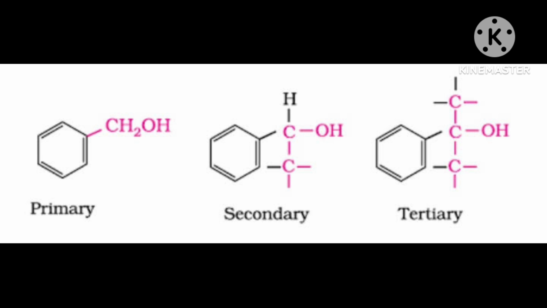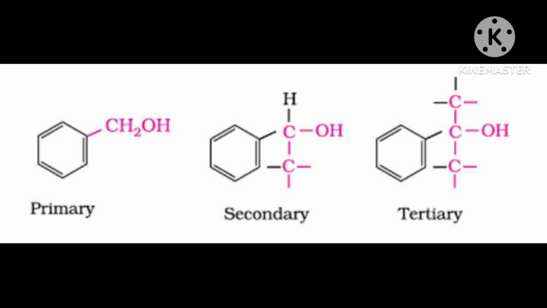This is glycol, you might have heard the name, ethylene glycol. After the substitution of H with OH on both carbons, one hydrogen gone from each and OH came on each carbon.